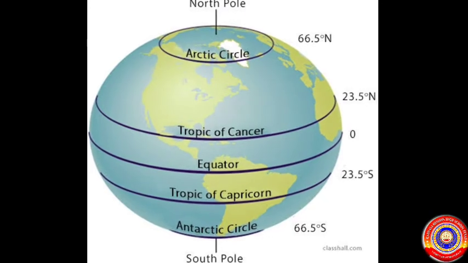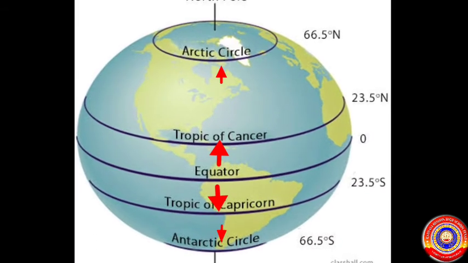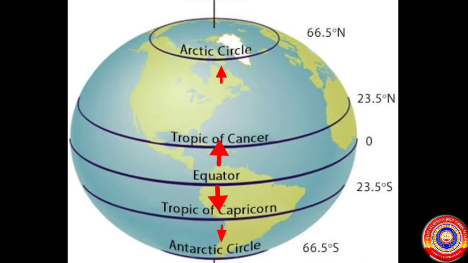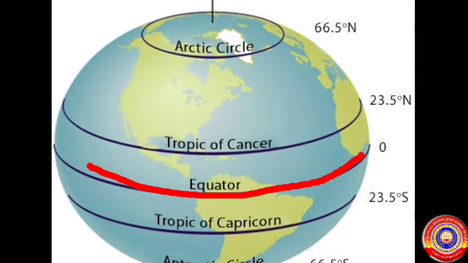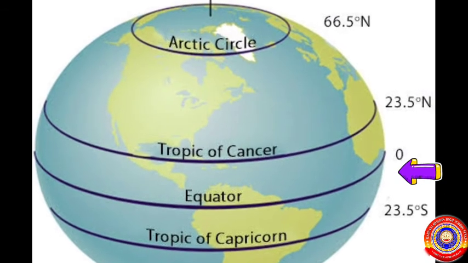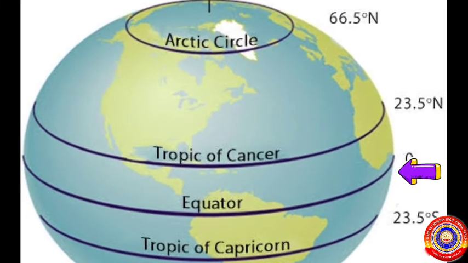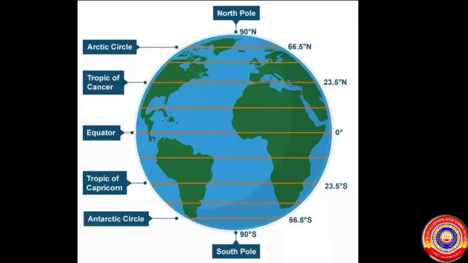Now, observe this globe. We can see that the size of the circles decreases with their position away from the center. The latitudinal line along the middle of the globe is the longest one. This line of latitude is called the equator. The angular measurement of the equator is 0 degrees. The latitudes at 90 degrees north and 90 degrees south of the equator are points, known as the north and south poles respectively.